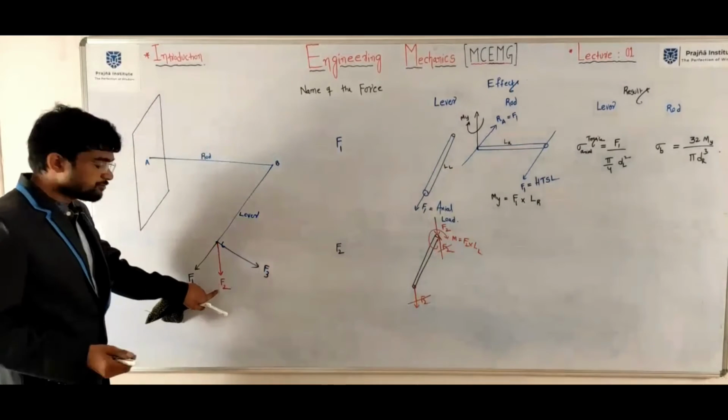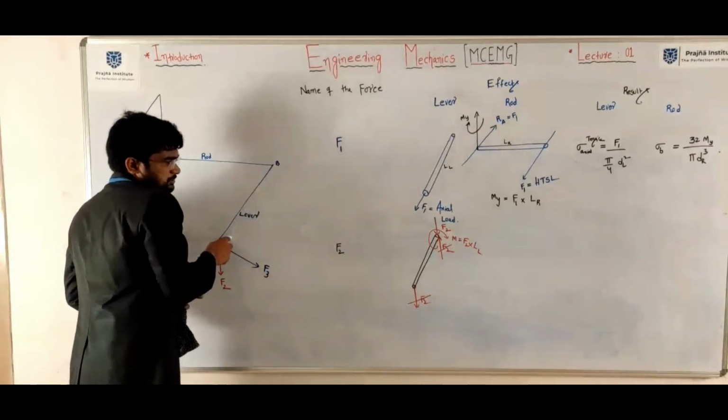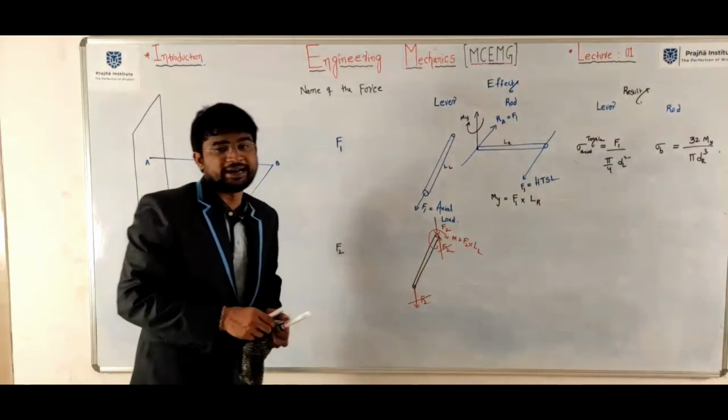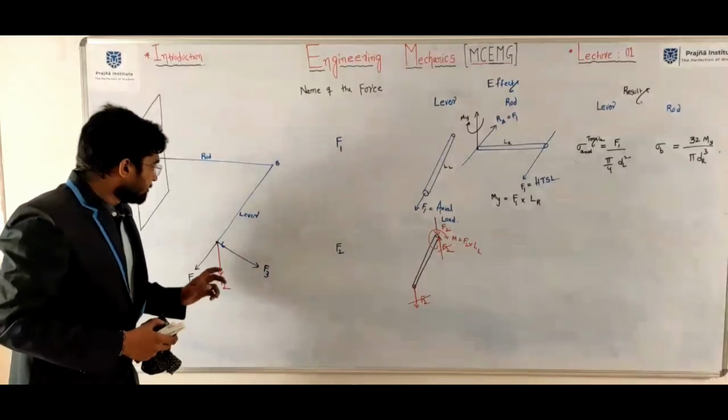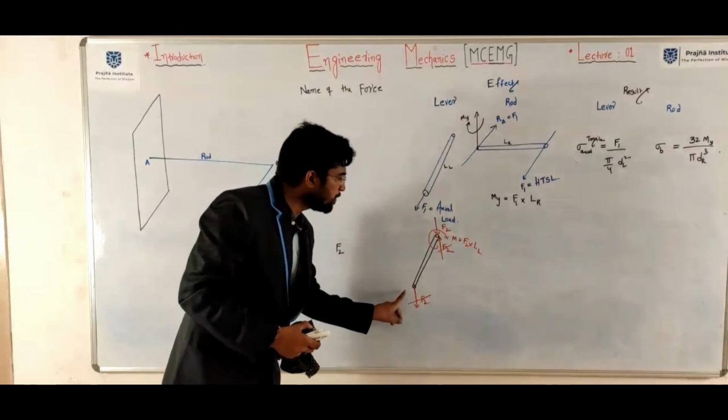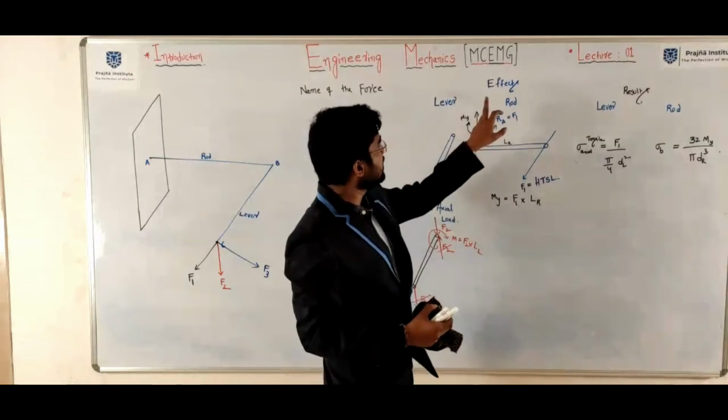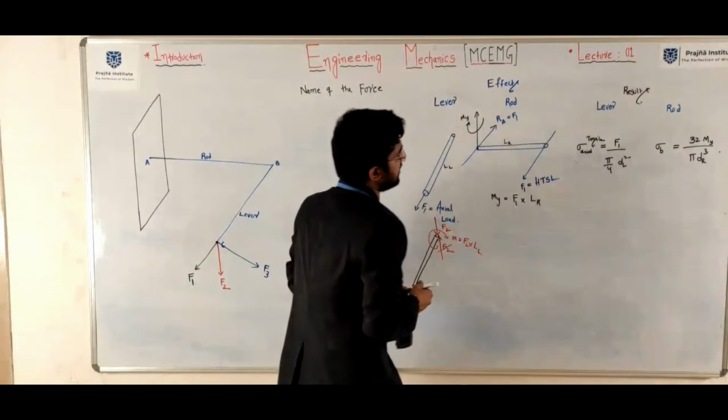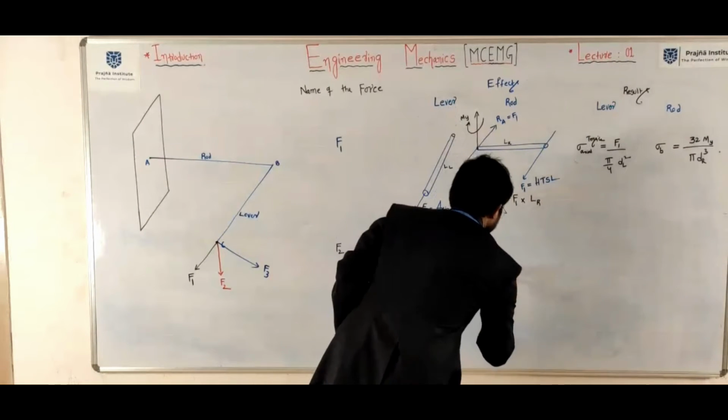Because of F2, the lever will be subjected to bending moment. But this bending moment is a twisting moment for the rod.